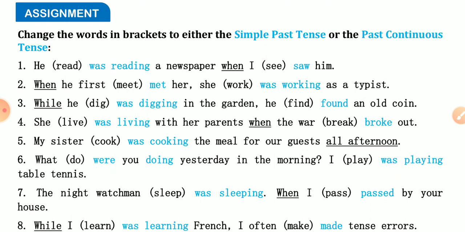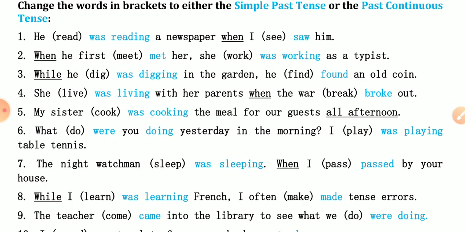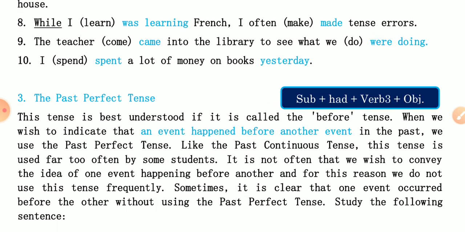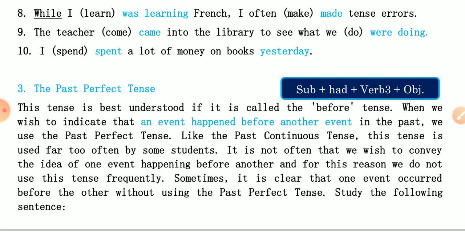What were you doing yesterday in the morning? I was playing table tennis. That is an incident of yesterday, or means a definite time. The night watchman was sleeping when I passed by your house. While I was learning French, I often made tense errors. So at that time I used to make errors.